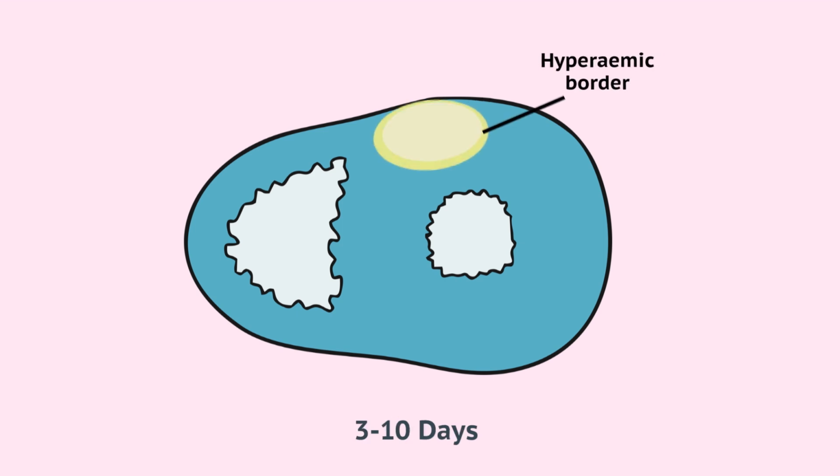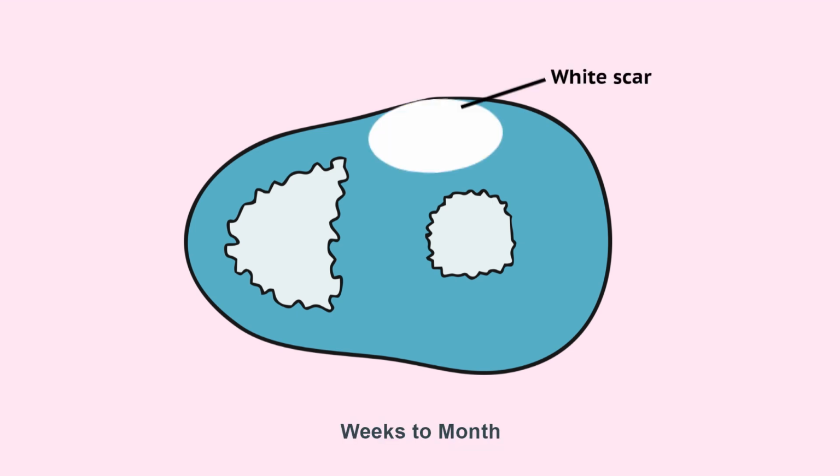After 3 to 10 days, a hyperaemic border develops around the yellow dead muscle, organization of infarcted area replacement with vascular granulation tissue. Weeks to months later, white scar is formed. Due to progressive collagen deposition, infarct is replaced by a collagenous scar.